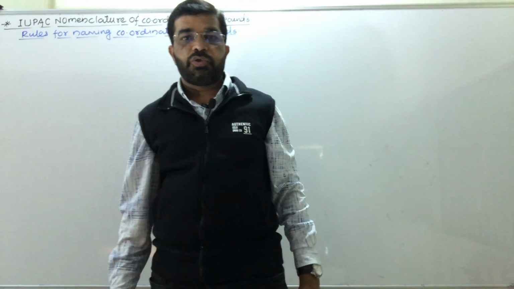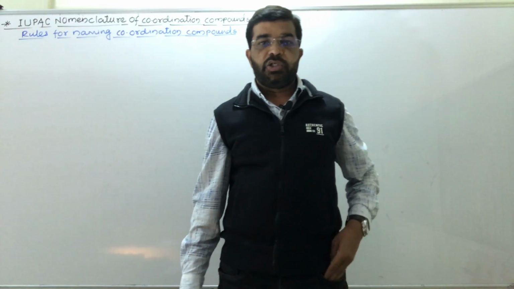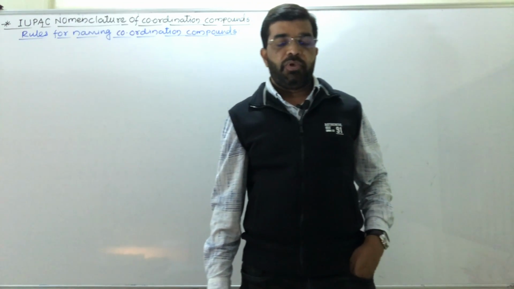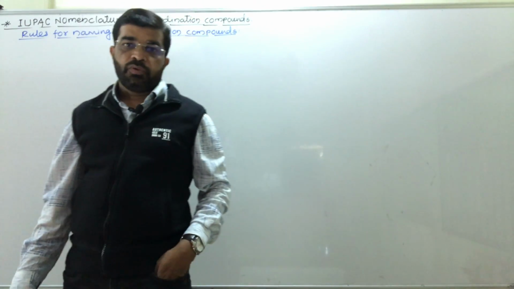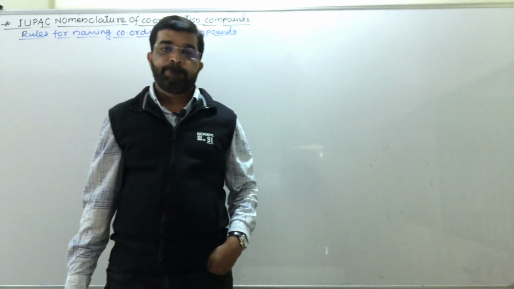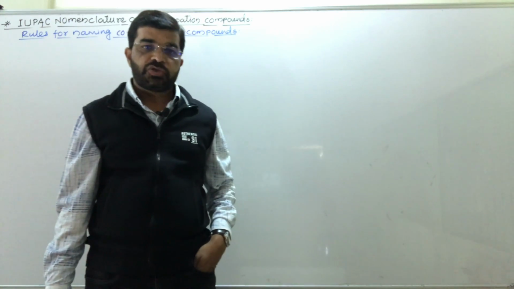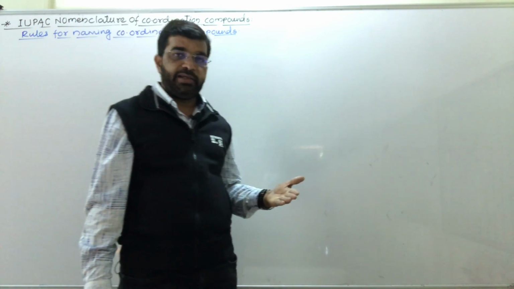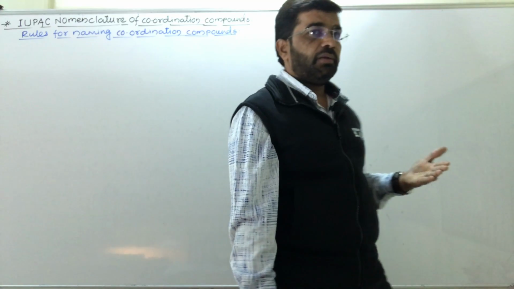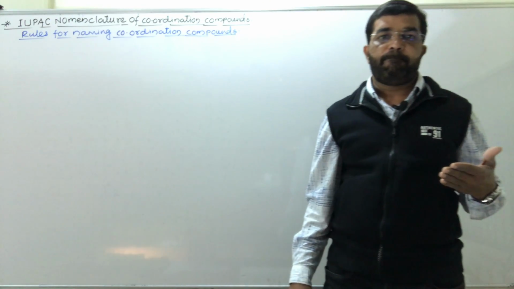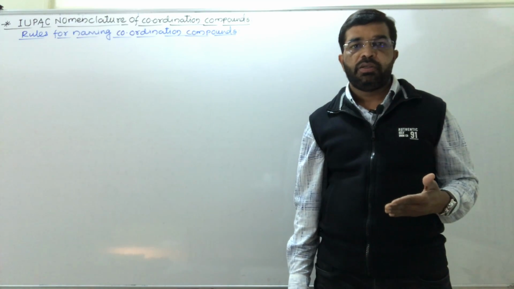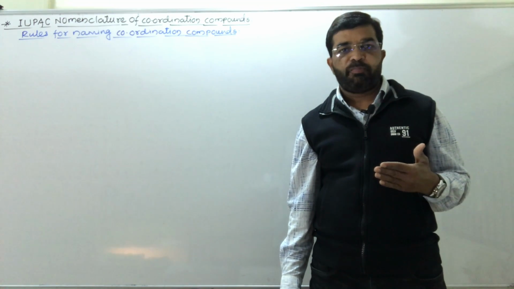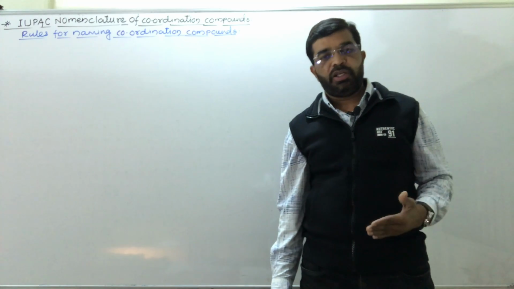Hello students, in the last lecture we have studied about Werner's theory and some points about finding the primary valence of the metal ion present in a coordination compound, and the secondary valence of the metal ion present in a coordination compound.